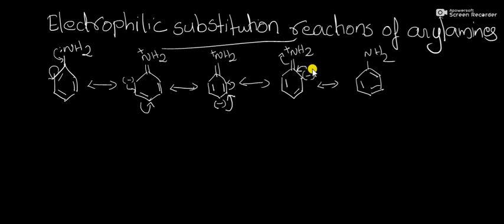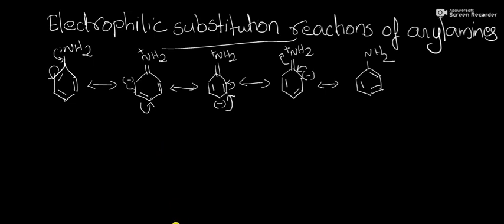Then how can you reduce the activity of the NH2 group? The only solution is that the activating influence of the amino group is reduced by the acylation reaction. What is acylation? The NH2 group on acylation with an acid chloride will be converted into acetylated products.